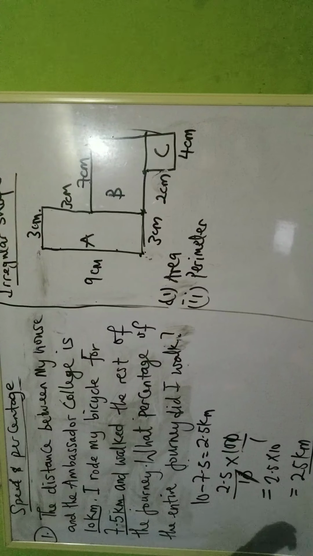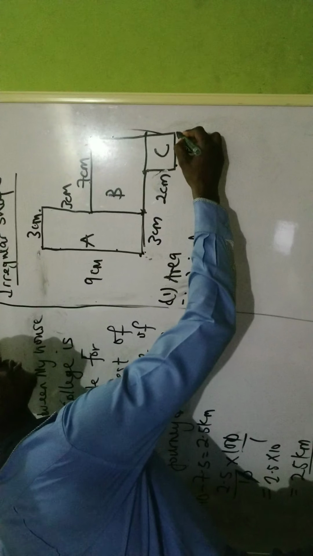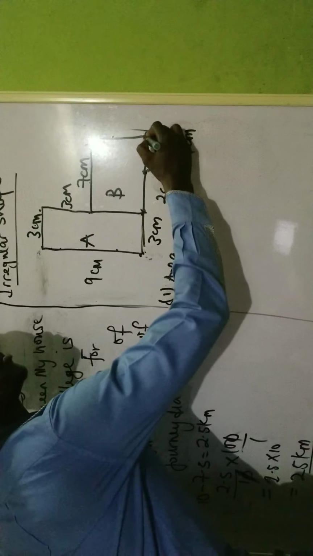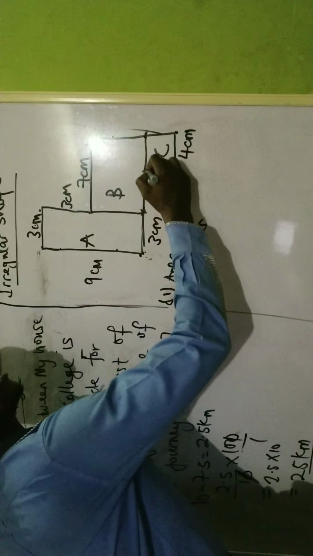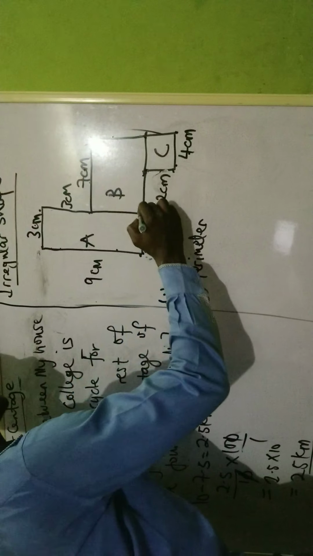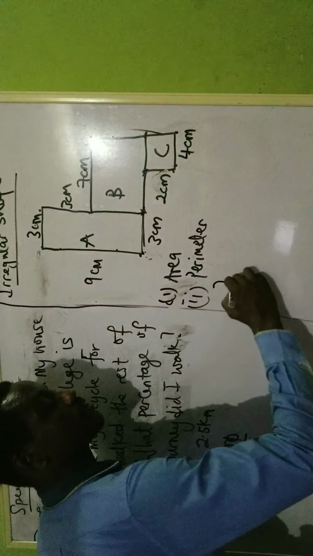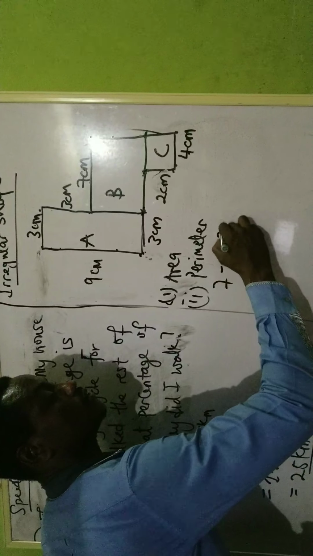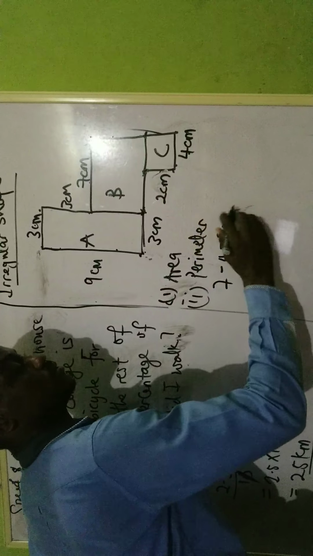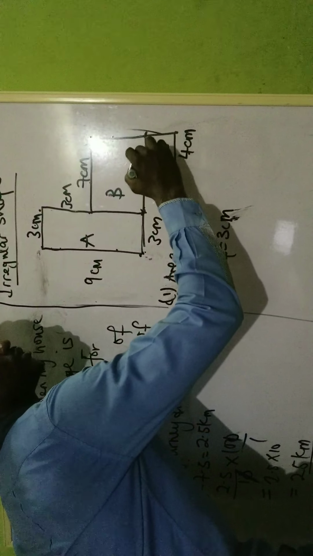Okay, so what I'm going to do is this. Since I have from here to here to be 4, from here to here is 4, from here to here to be 4. So if I have 4 here, this place will be what? I will subtract this 4 from this 7 to get from here to here. So I will say 7 minus 4, 3 centimeter. So this place now will be 3 centimeter.